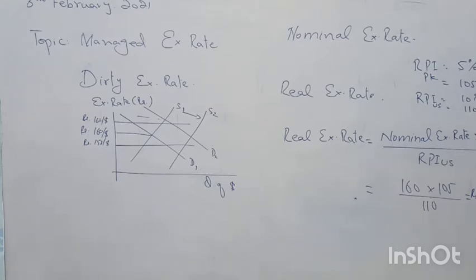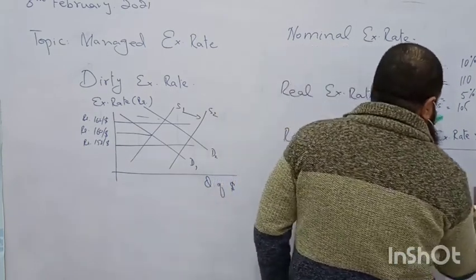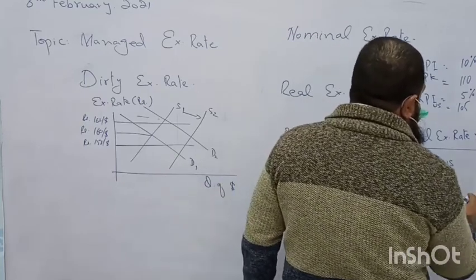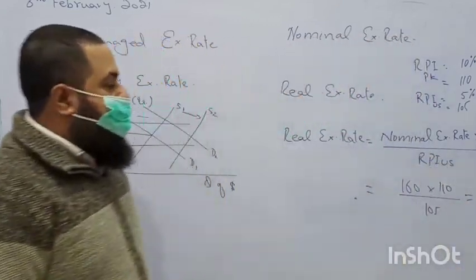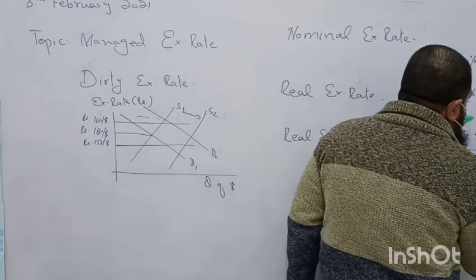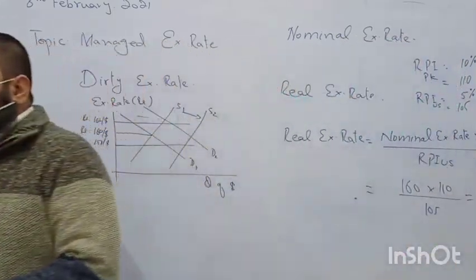Now change the rate of inflation, see what happens. Pakistan is facing a 10% inflation rate, so its index will be 110, and the US is facing a 5% inflation rate, so its index is 105. Now just change these values and see what happens to the exchange rate. Here it is 110 and here it is 105. Now please find out the value of the exchange rate. It is 167.6 rupees per dollar. What do you see over here?